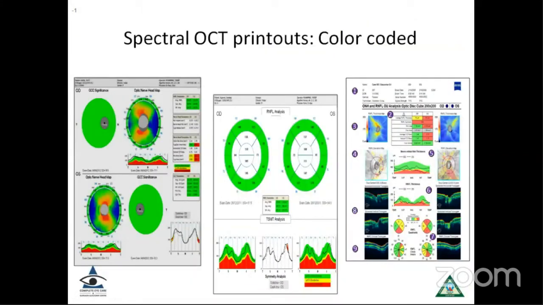Now, as Dr. Gunjan mentioned, the OCT printouts are beautifully color-coded. They are very easy to read and interpret. Whatever is in green is considered normal. The red means abnormal, and the yellow tagged parameters mean they are borderline.